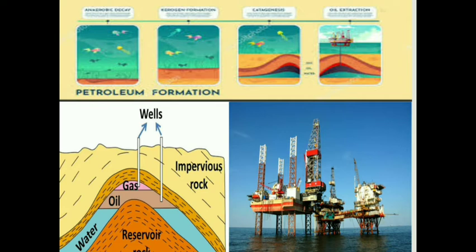Over millions of years, due to the absence of air, high temperature and high pressure, these organisms get transformed into petroleum and natural gases. Then the petroleum is extracted using different types of machines. So we came to know that the production of petroleum takes millions of years.